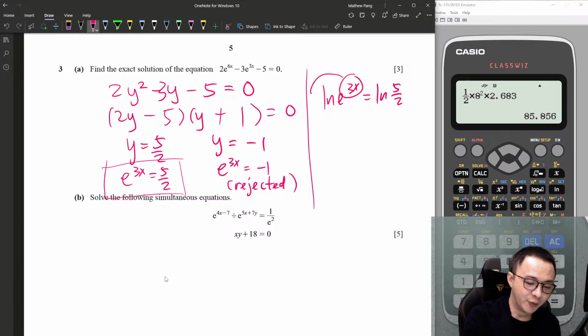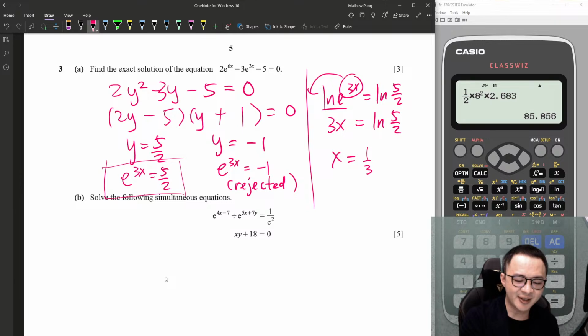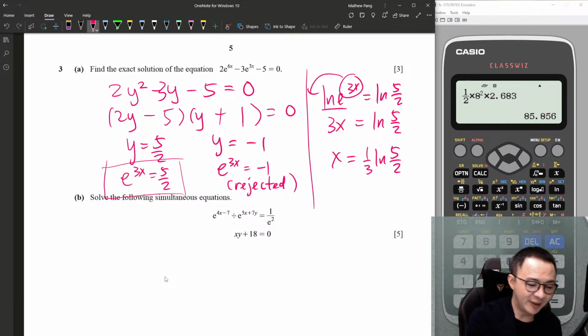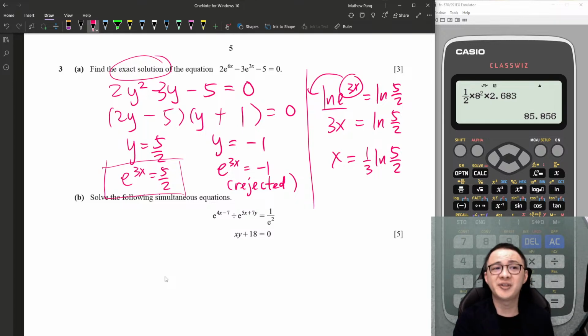And then the power I will move to the front. ln e becomes 1, 3x multiply 1, I get back 3x. Alright, equals to ln 5 over 2. They want exact form. Divide 3, I will just say multiply 1 over 2, 3, because multiply 1 over 3 is the same idea as divide 3, isn't it? Yep, then we're done. They want to find an exact solution, so I will not simplify that. I will leave the answer in exact form.